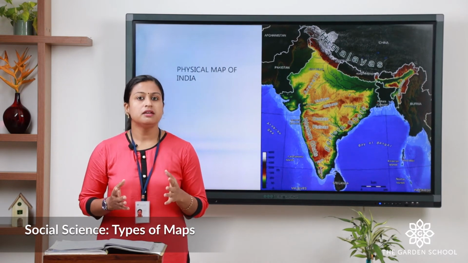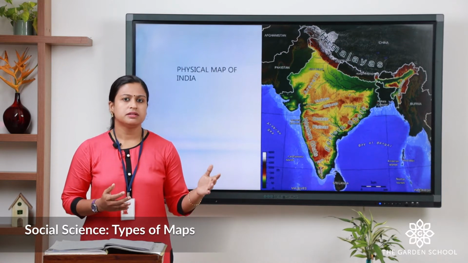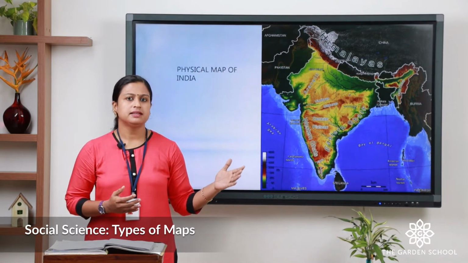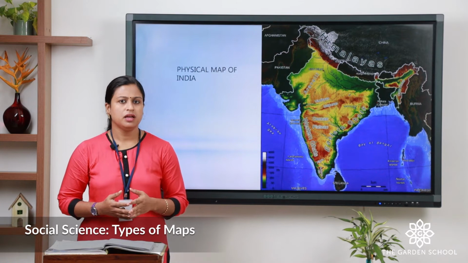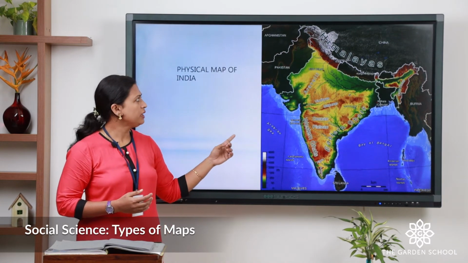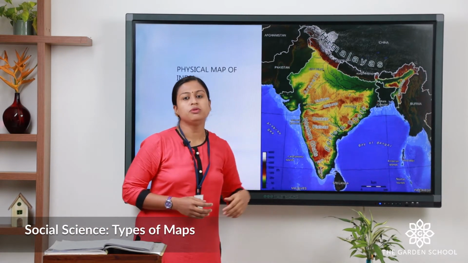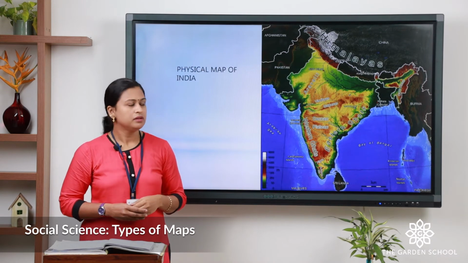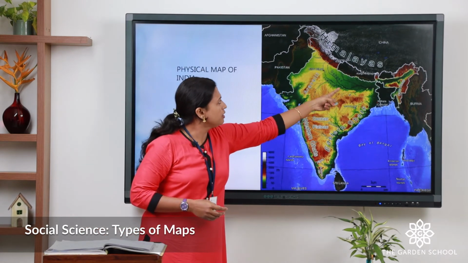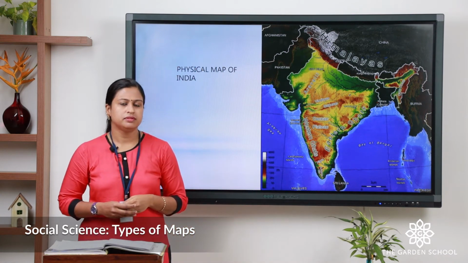It shows the physical features like mountains, rivers, sea, plains, deserts and so on. This is the physical map of India. Here you can see this brown color represents the mountain region. You can even see river Ganga and Yamuna originating from this mountain.